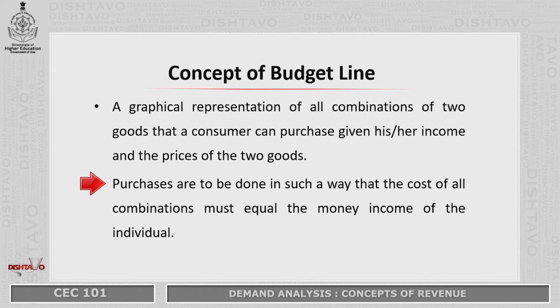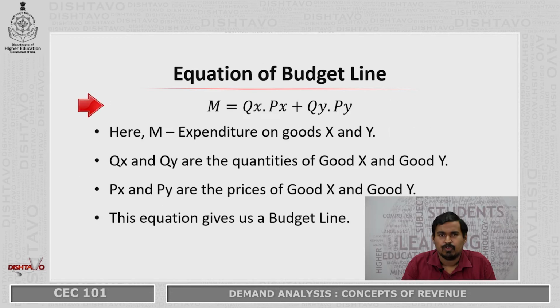Now if I look at commodity Y, the price of commodity Y is say rupees 5, and I decide to buy 10 units of that commodity. Again price multiplied by quantity, 5 into 10, is 50. So I have spent my entire income of 100 rupees on both good X and good Y. There are innumerable combinations of these commodities. The main point here is that the consumer must utilize his entire income on the purchase of these two commodities.